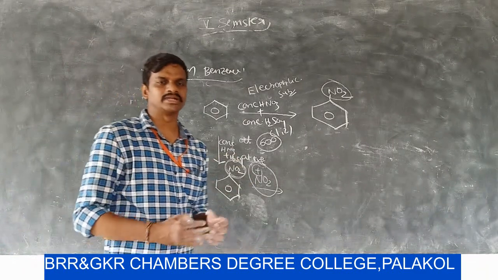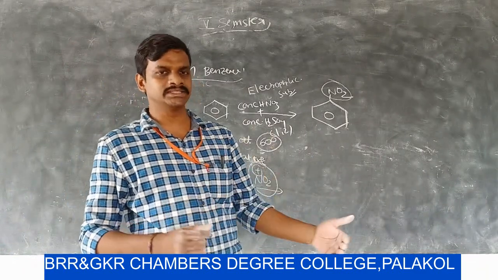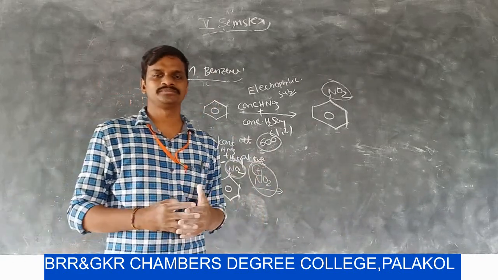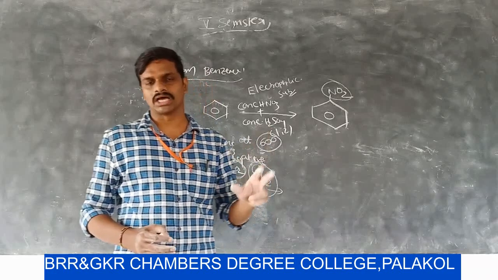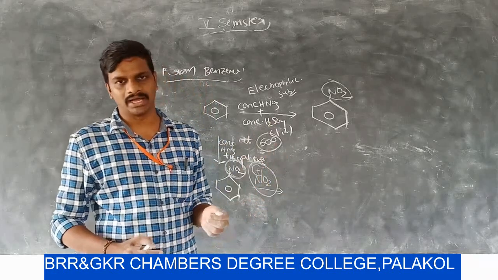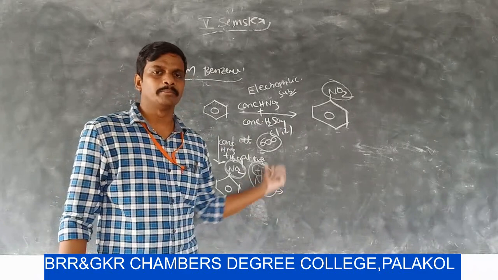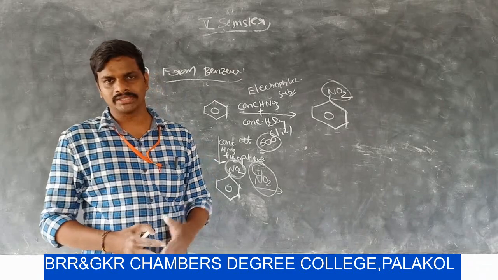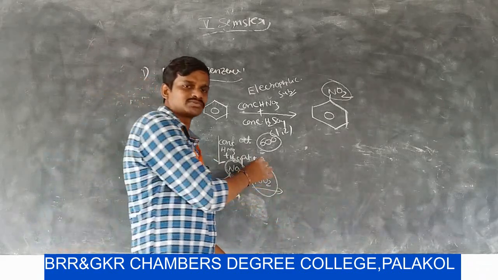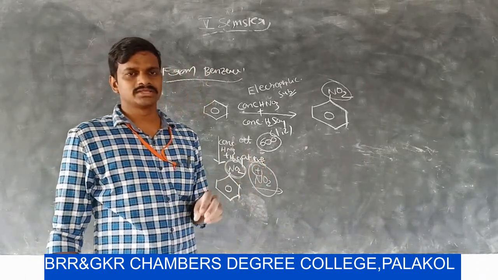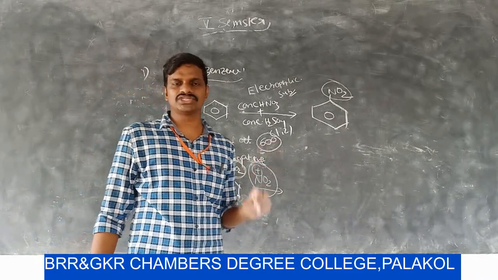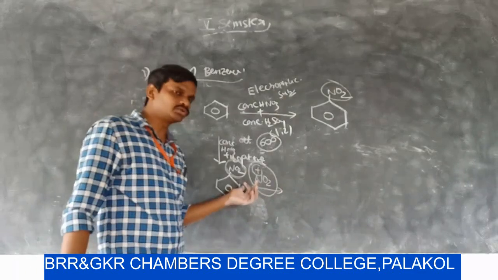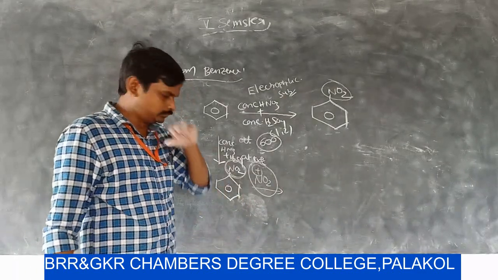If a benzene ring, that means a monosubstituted benzene ring, undergoes electrophilic substitution reactions, we get three different types of products: ortho, meta and para. Why here can we get the meta product? The formation of the product depends upon the nature of the substituent. If the substituent is an electron releasing group, then the incoming electrophile attacks at the ortho and para positions.